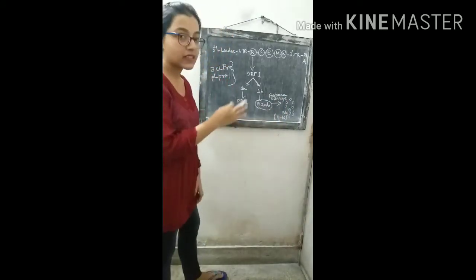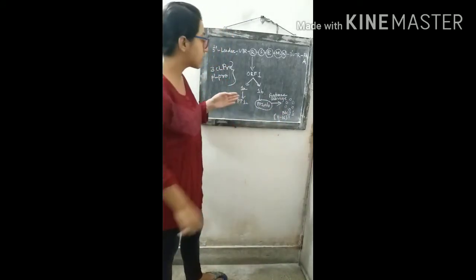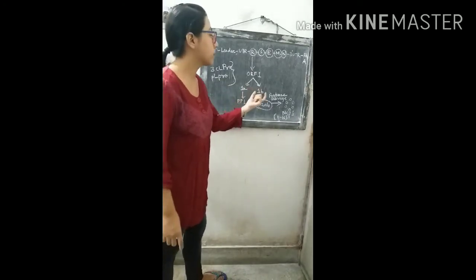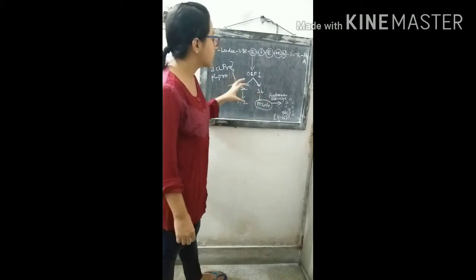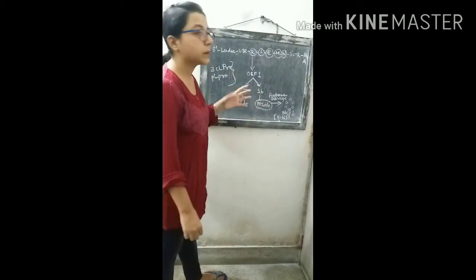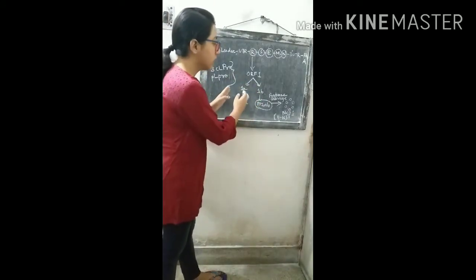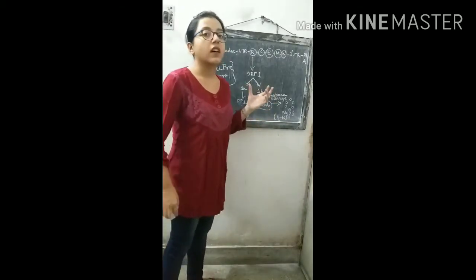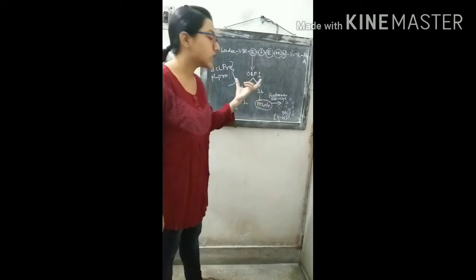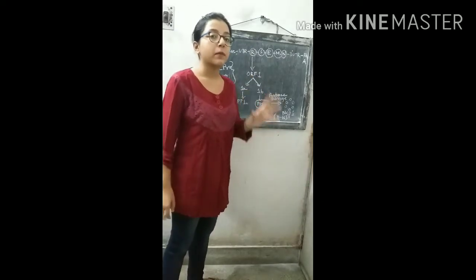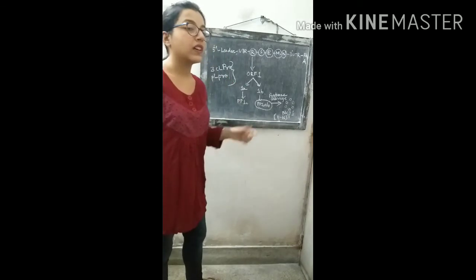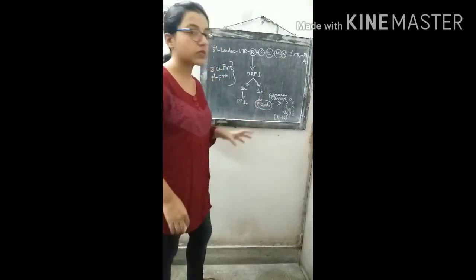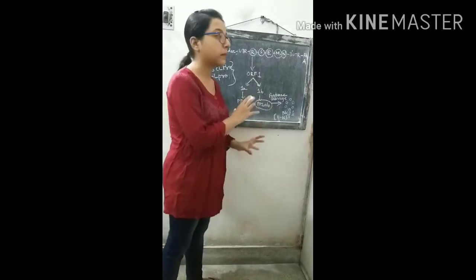The ORF1B, which is just after ORF1A, has a protein which has sequences of both 1A and 1B because it is overlapping. The translation of this ORF occurs by a ribosomal frameshifting event. So this can be a potent target for antiviral therapy. This is the most important part.